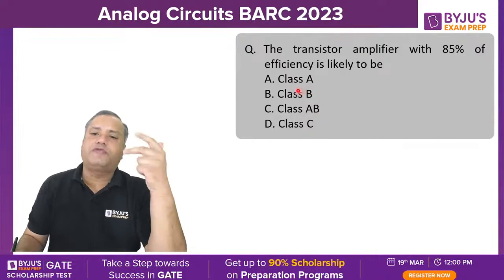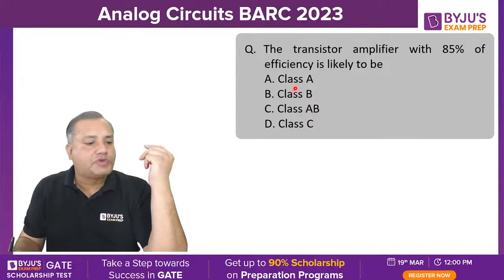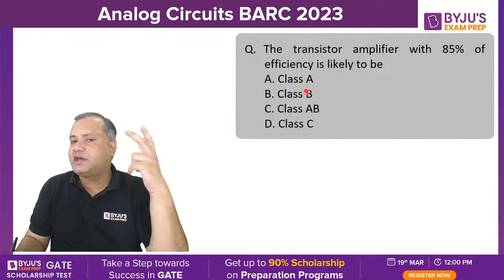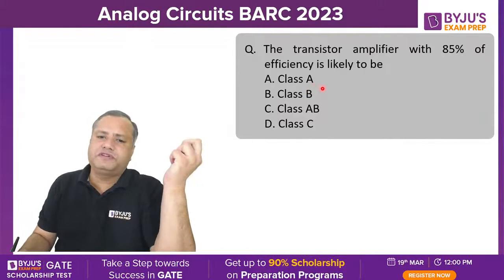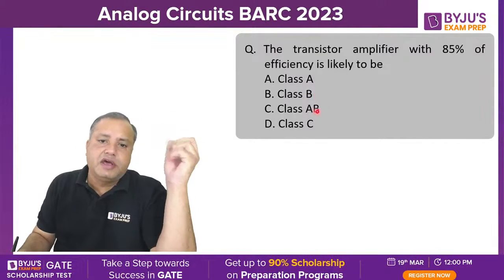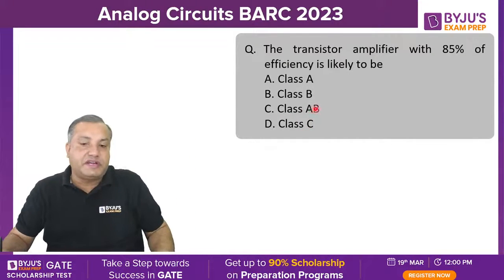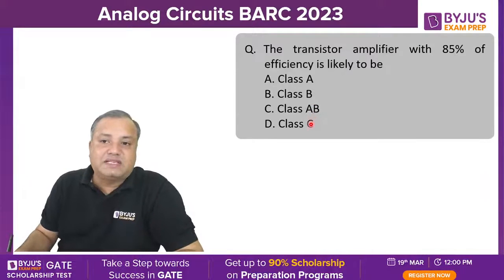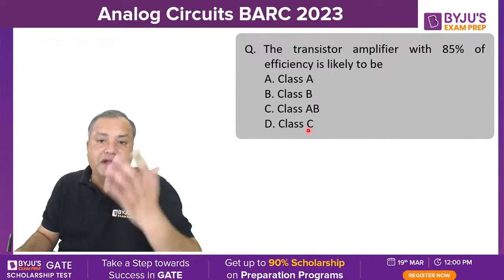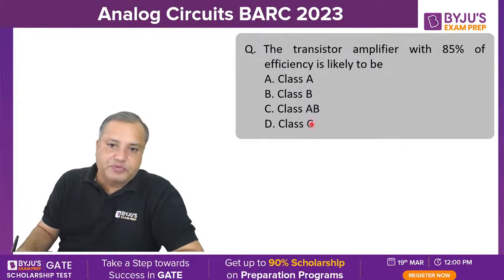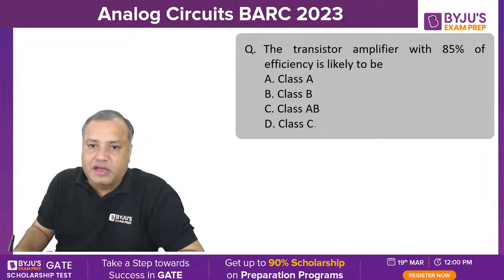For class B, you have two configurations: push-pull and complementary symmetry. In class B configuration, the maximum possible efficiency is around 78%. For class AB, efficiency will lie between 50% to 78%. But for class C, the maximum theoretical efficiency can go beyond 90% also. So 85% efficiency is possible only with class C configuration.